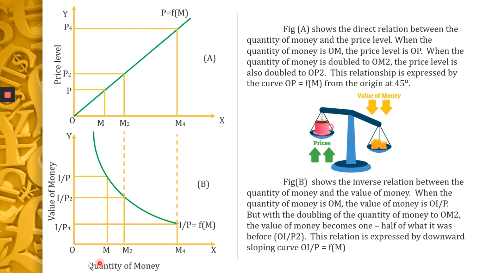When the quantity of money is OM, the value of money is 1/P. The value of money is 1/P. This point. Okay.